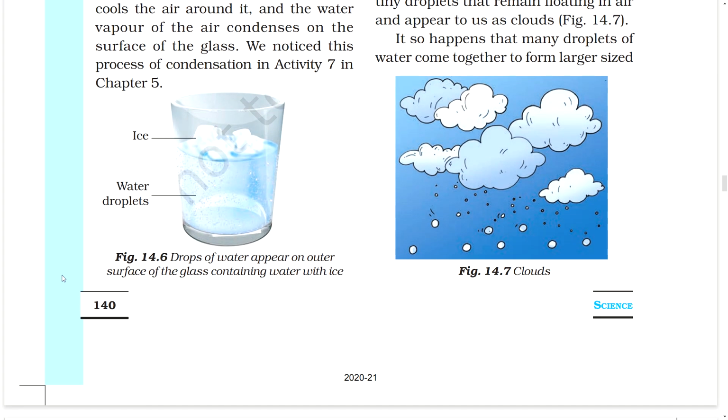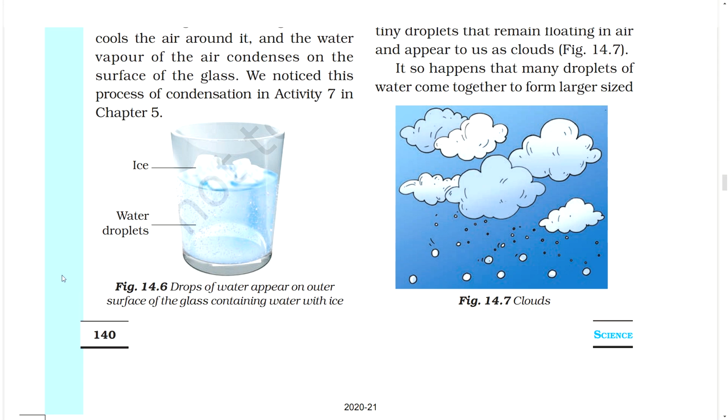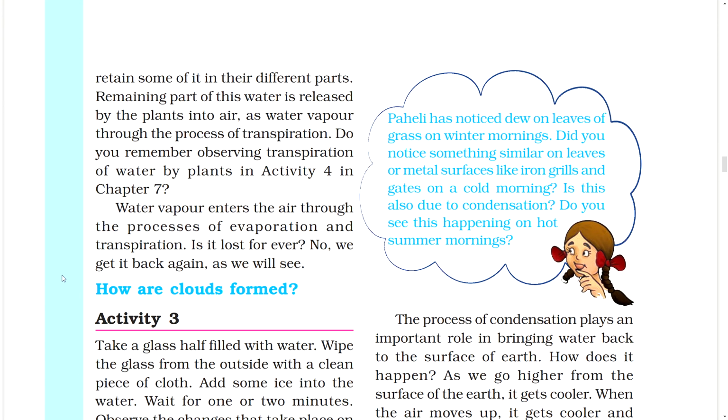Figure. Ice, water droplets. Drops of water appear on the outer surface of the glass containing water with ice. Paheli has noticed dew on leaves of grass on winter mornings. Did you notice something similar on leaves or metal surfaces like iron grills and gates on a cold morning? Is this also due to condensation? Do you see this happening on a hot summer morning?